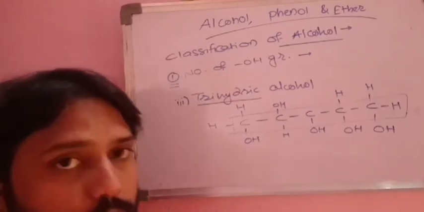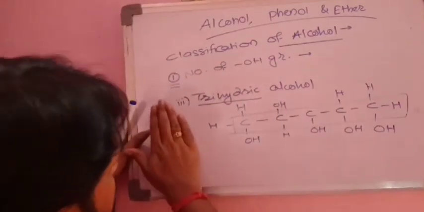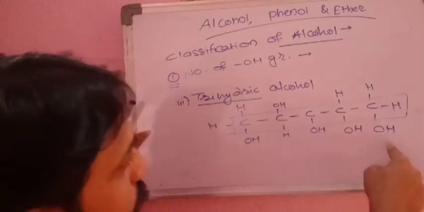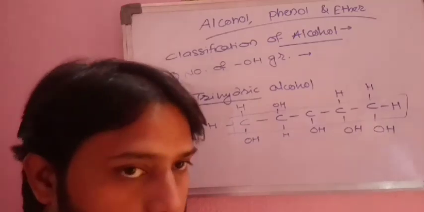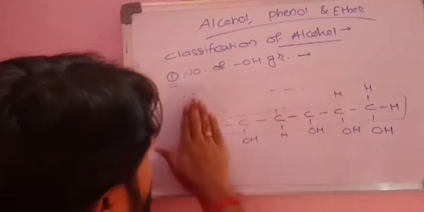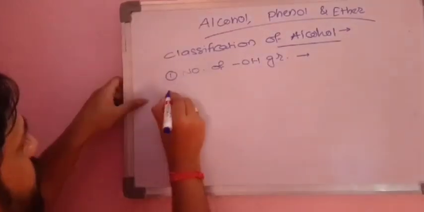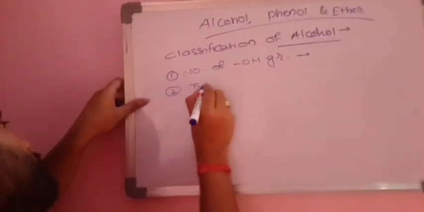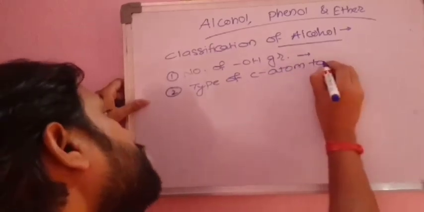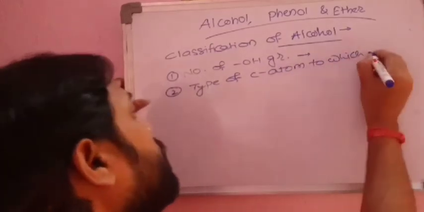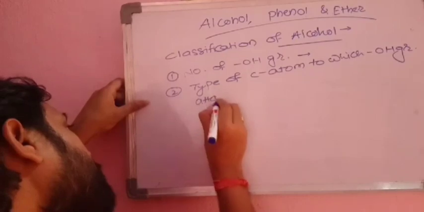You can write its IUPAC name, numbering from that end which is near to the functional group, same rules have to be followed. And this is 1, 2, 3, 4, 5, which means it is a pentahydric alcohol, but these alcohols are called polyhydric alcohols. Now we'll see the next classification of alcohol, that is dependent on the type of carbon atom to which the OH group is attached.